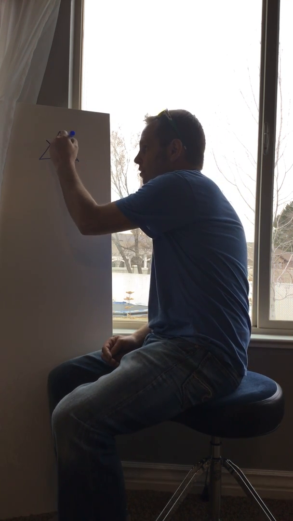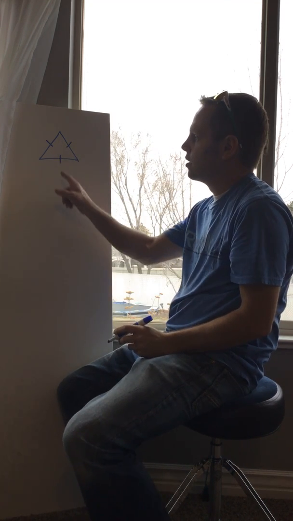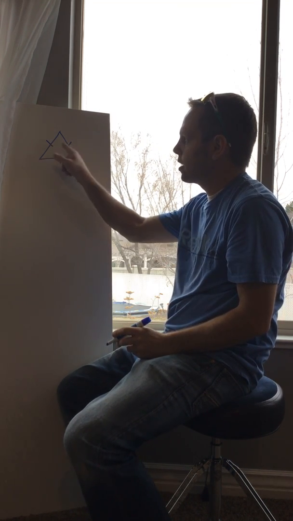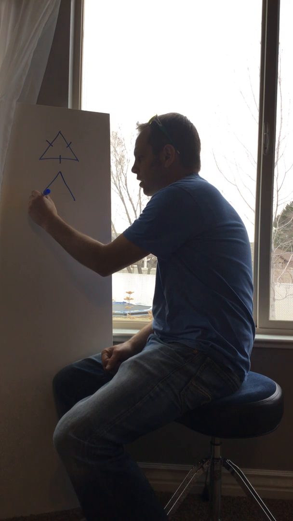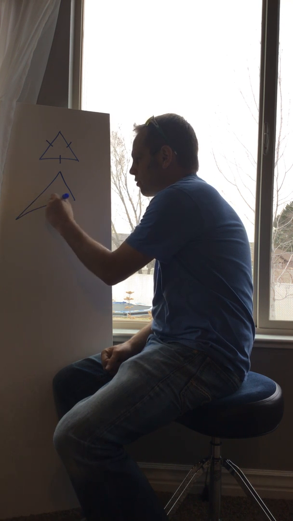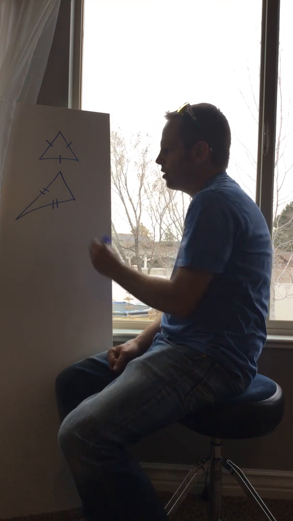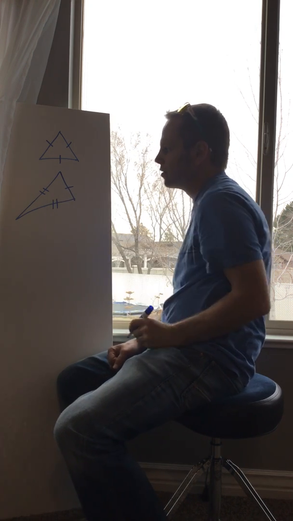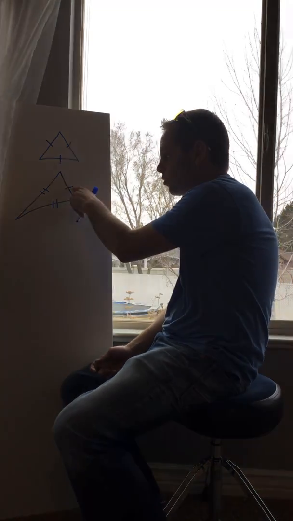Typically, when the shape's lines are the same size, you're going to have little marks like this that tell you, yes, all of those lines are the same size. Maybe this one and this one are the same, and maybe that one's different. See how I have 2 dashes on both of these? They're both the same, so they're the same. This one is not the same, it has a different dash.